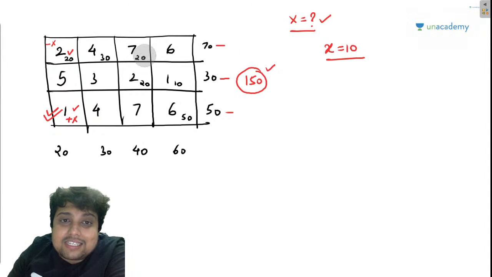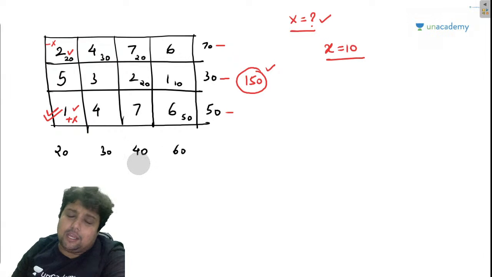But if I add, let's say, 10 here, then 20 plus 10 will become 30, and 30 plus 20 will become 50, but this godown can sustain a maximum of 40.